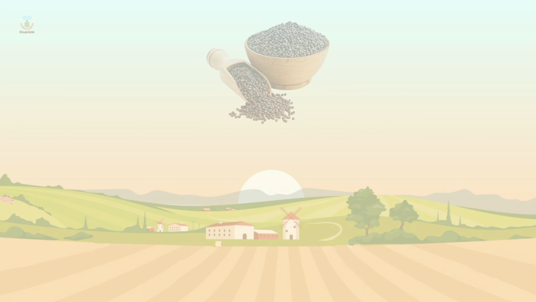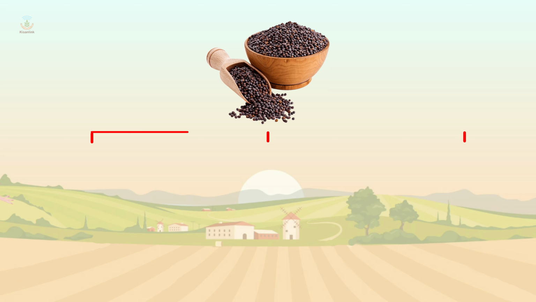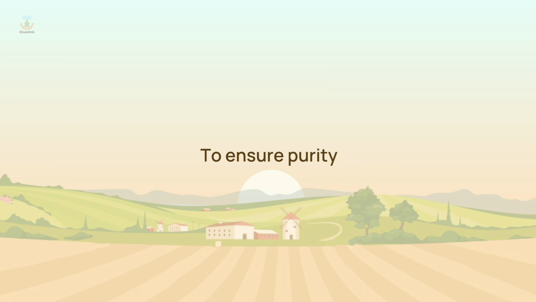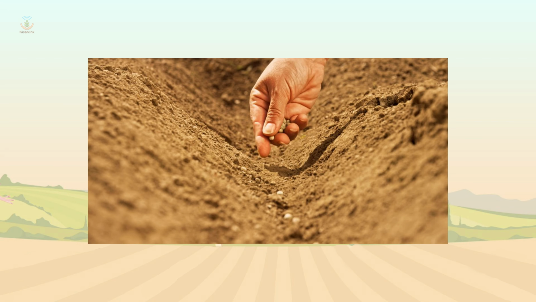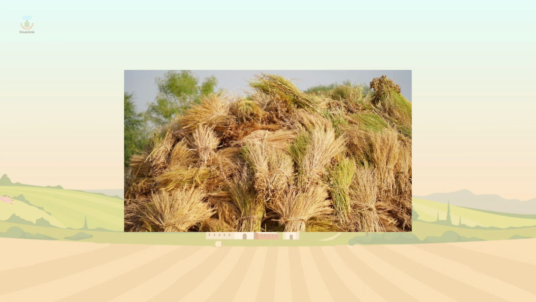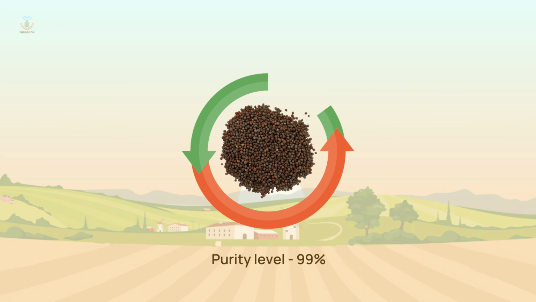Purity. Mustard seeds should be free from any impurities, adulteration, or foreign materials. To ensure purity, farmers need to use high-quality seeds, maintain proper hygiene during cultivation and harvest, and store the seeds correctly. The desirable purity level is 99%.